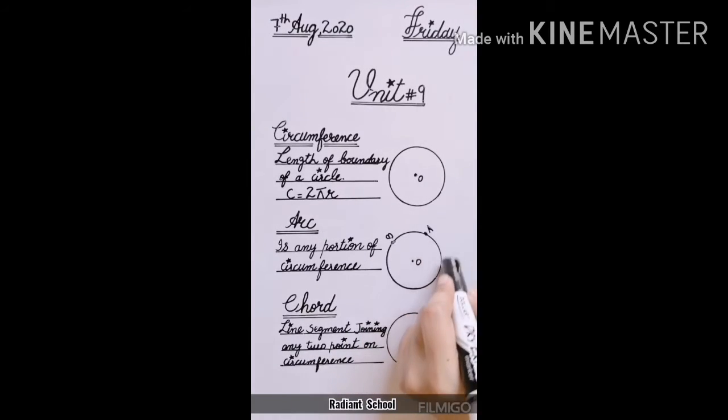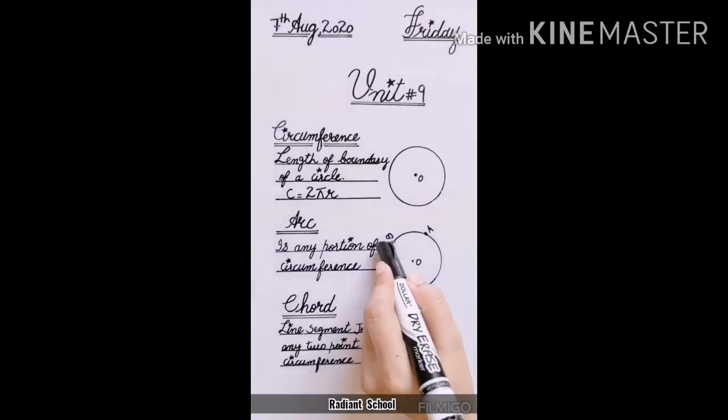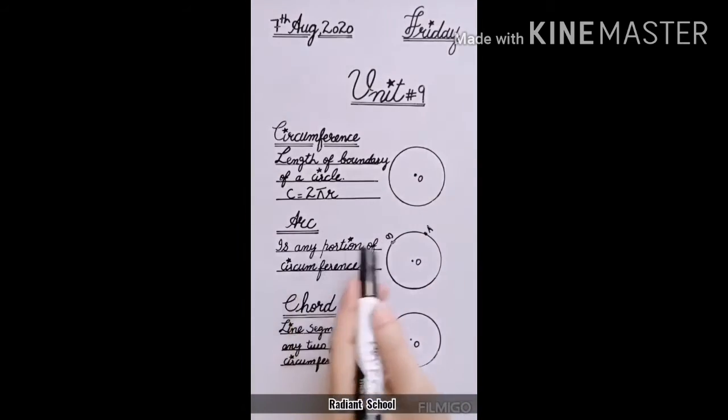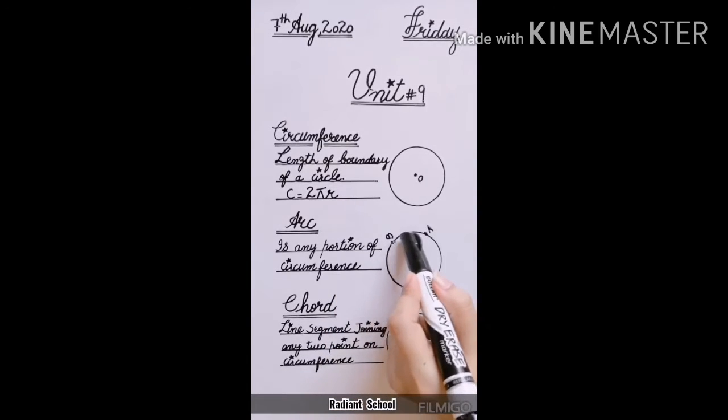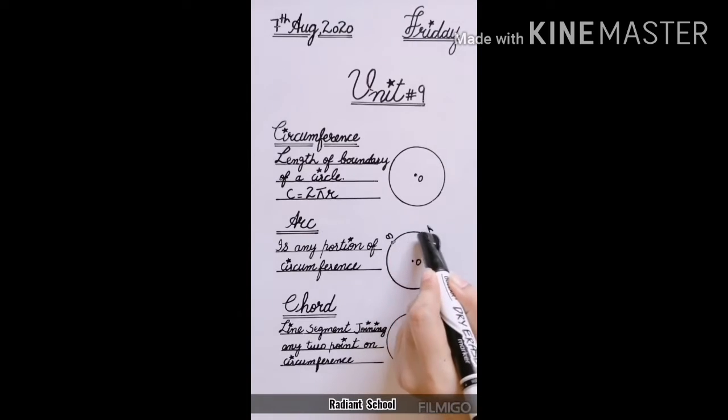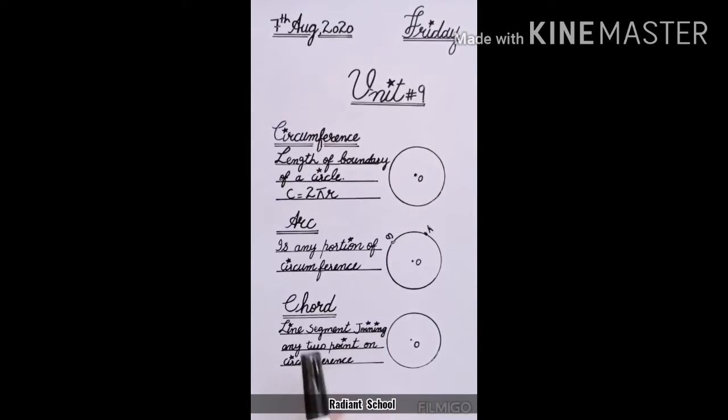If you take the lower portion from A to B, this is also called the arc. Any portion on the circumference of a circle is called arc. This AB is arc. You can see it is curved. The curved path is also called arc.